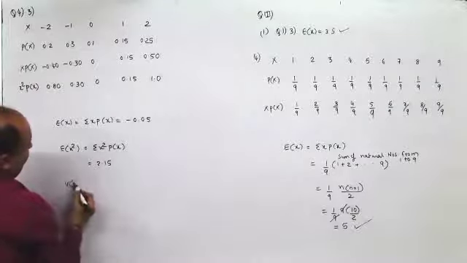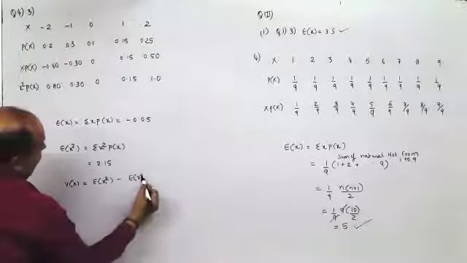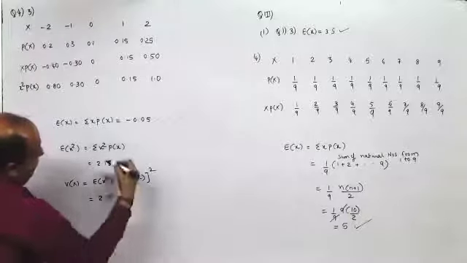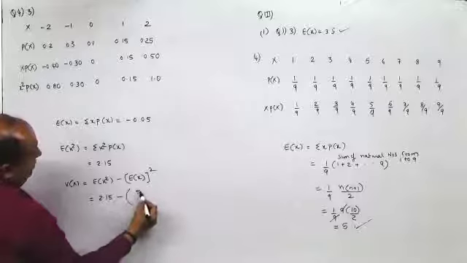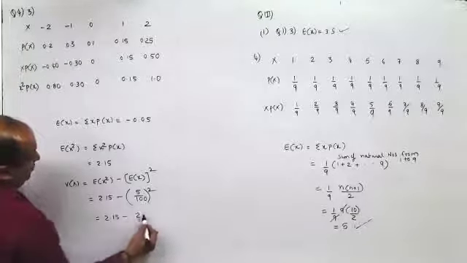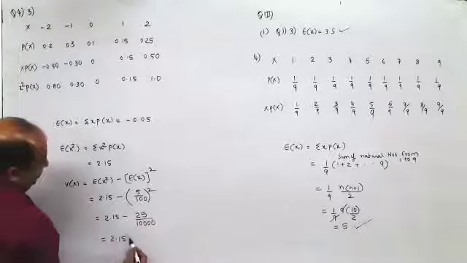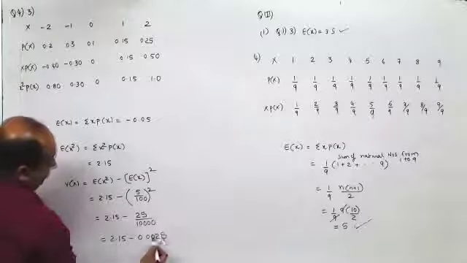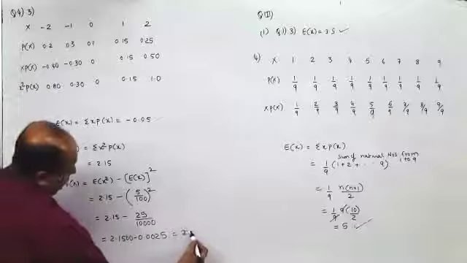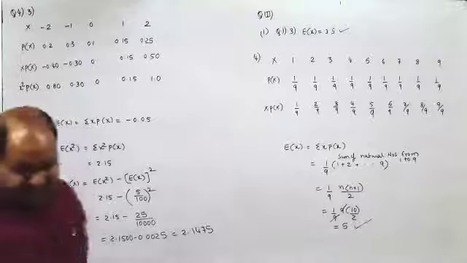Now what is variance of x? It is E of x square minus E of x the whole square. Now this would be 2.15 and this is 0.05 the whole square. So I'll take 5 upon 100 the whole square. So this would be 2.15 minus 25 upon 4 zeros. 1, 2, 3, 4. So this would be 2.15 minus 0.0025. So this would be 2.1475. Can someone verify the answer? Variance and expected value.